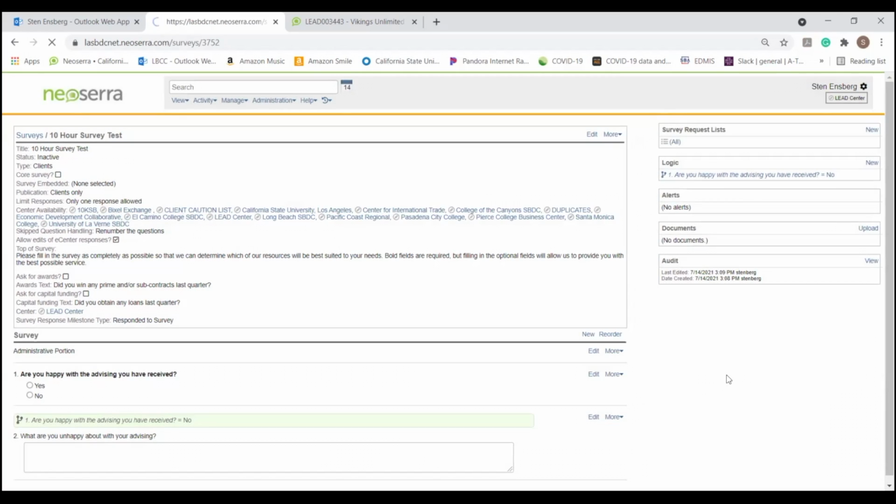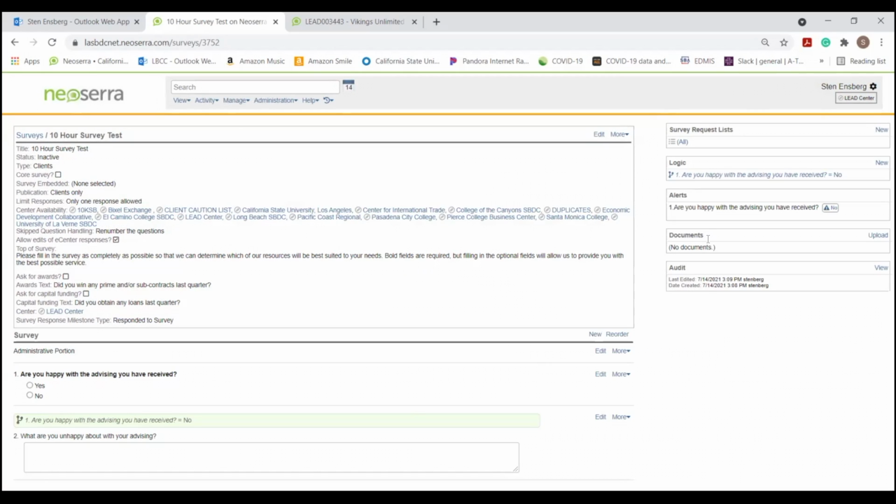And what this is going to do is, now as people go through this survey and they answer no, they're going to pop up here on the right, and we're going to be able to click on this and go to the clients that said no to this question on the survey. So, particular to a satisfaction survey, you'd be able to go find the clients that were unhappy.